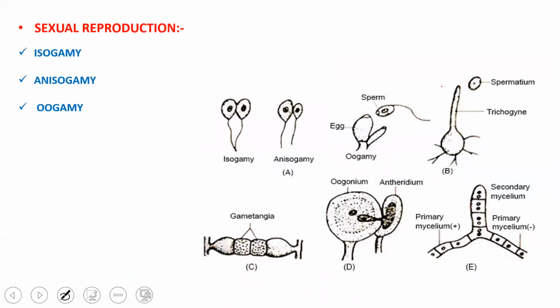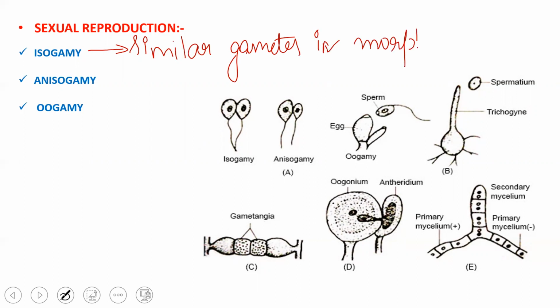So sexual reproduction is by fusion of gametes. They may be by gametes of the same size, called isogamy. Iso means similar. So they have similar gametes in morphology. Morphology is external appearance. Or they may be dissimilar in their morphological appearance. So they are called anisogamy.